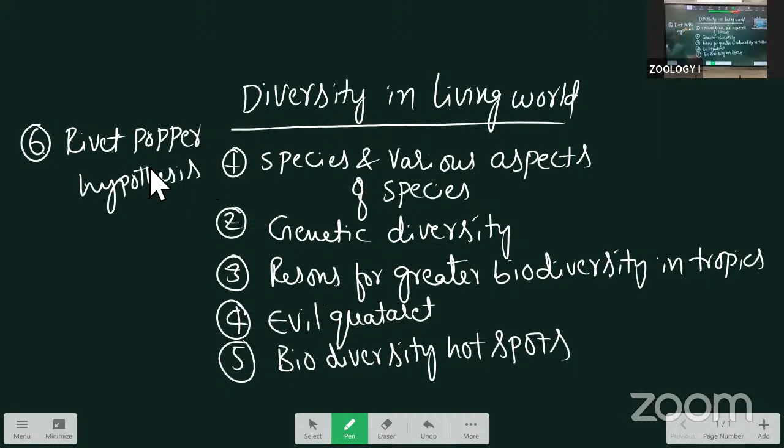You learn all these questions easily. You can get one question. Most important is species, and the reasons for greater biodiversity is also most important. The evil quartet came last time, but that is not that important. But the fifth is also important. Evil quartet is also important. The last time the rivet popper hypothesis came. These four are compulsory, you must learn them. One by one we are taking, and I'll explain. Listen clearly, then only you can understand.